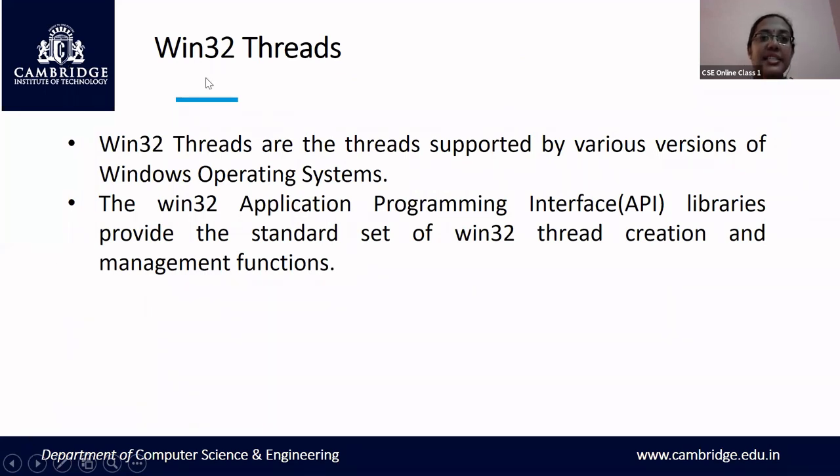So the next thread standard is called the Win32 threads. Win32 threads are basically used for the Windows operating system. Windows operating systems make use of Win32 threads, and usually they are called Win32 API libraries. So Win32 API libraries will coordinate the creation of the threads and management of the threads. There are many primitives in Windows. You can go through those primitives in the Win32 API libraries.